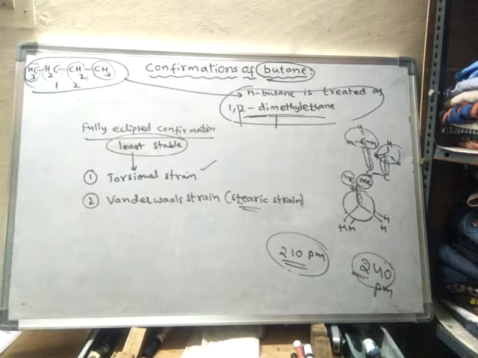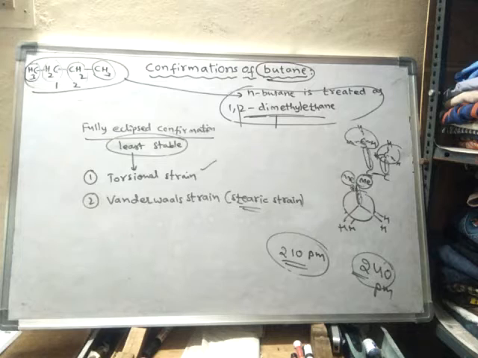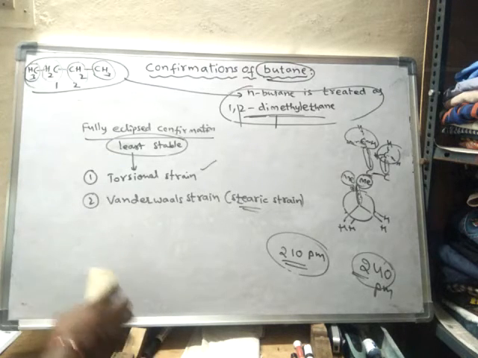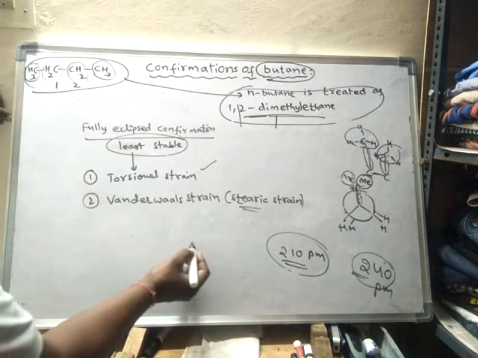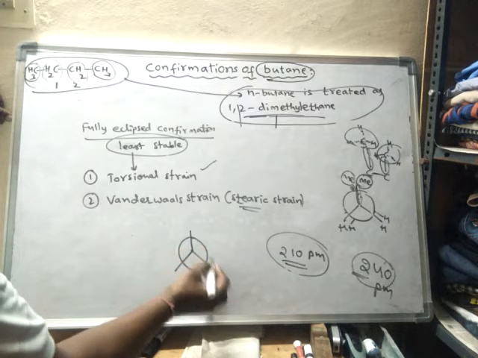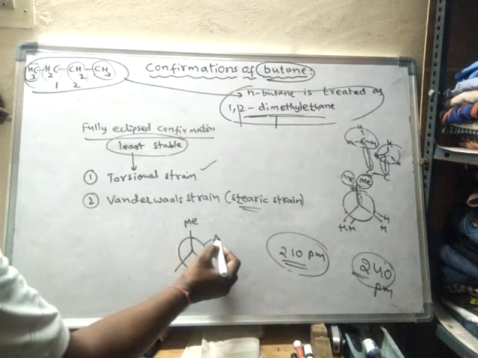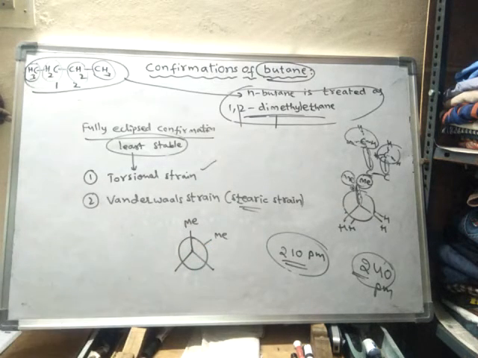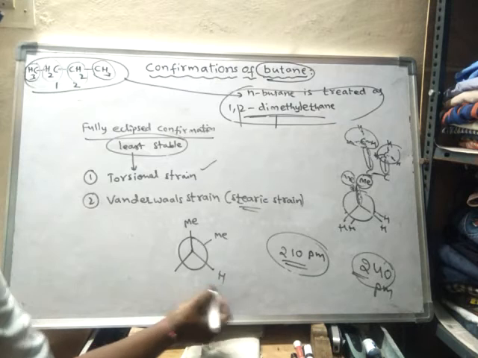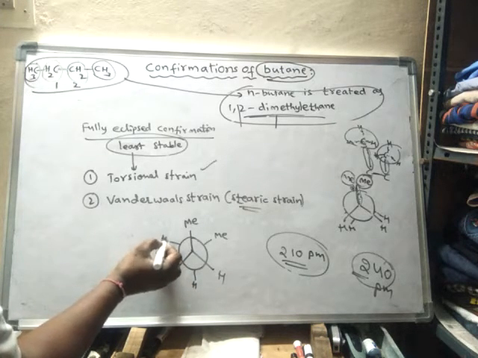So like this, we can discuss the fully eclipsed conformation. Next, the Gauche conformation. In the Gauche conformation, it is like this. This is a methyl group, and this methyl group is on the second carbon. Due to the rotation of the second carbon by a dihedral angle of 60 degrees, you will get the conformation like this.